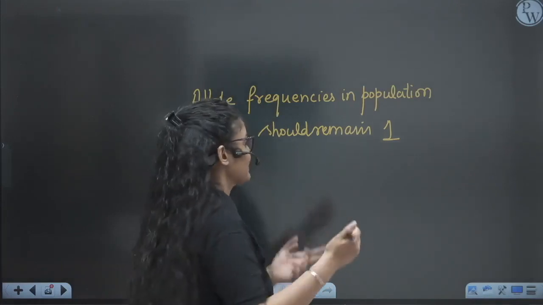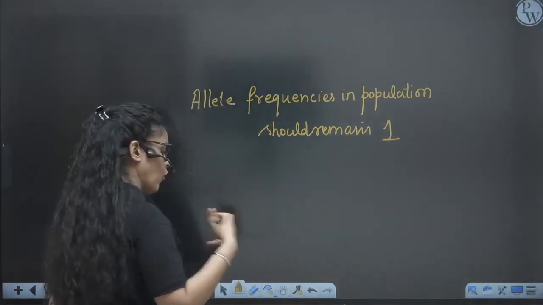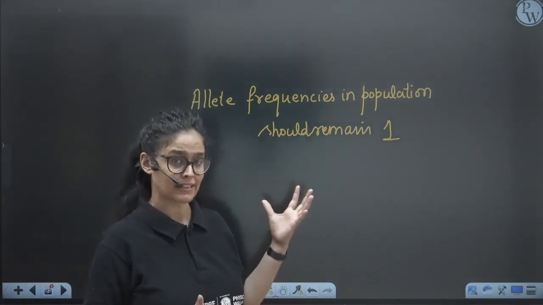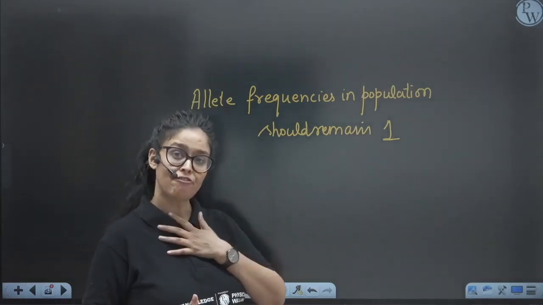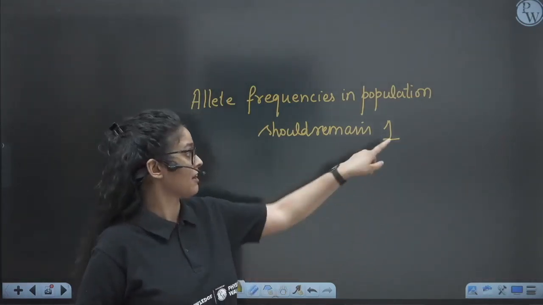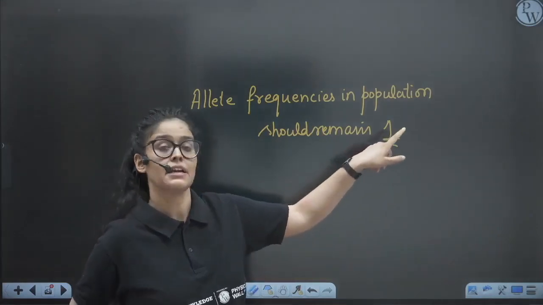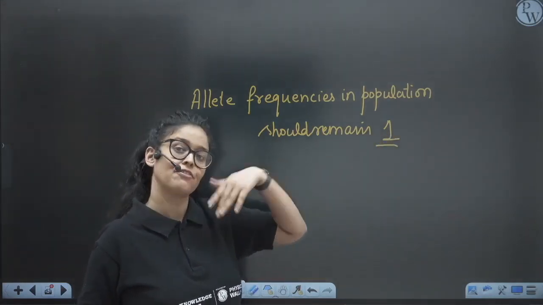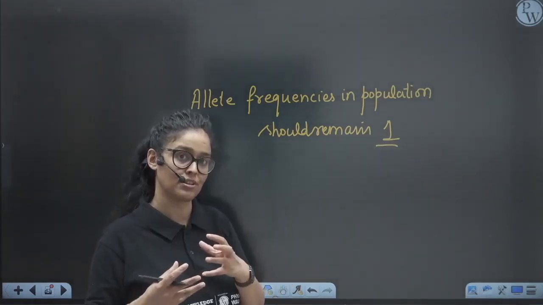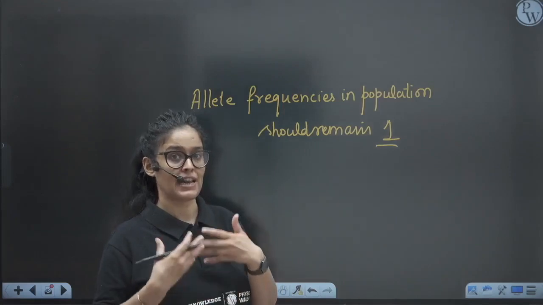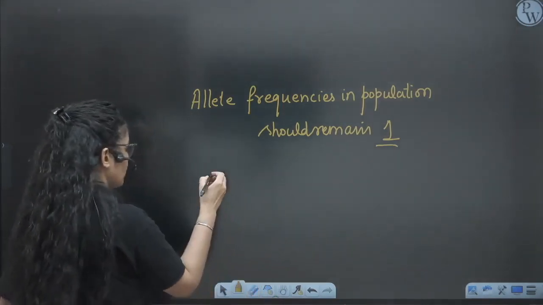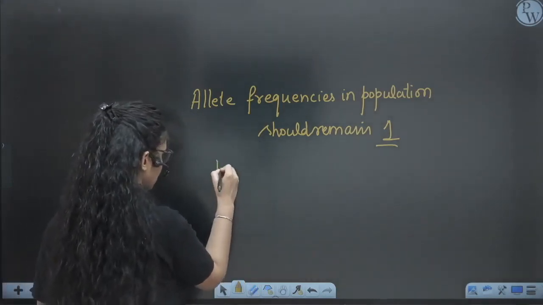But it doesn't happen for the original population. They are always evolving. Using a mathematical expression, we can find out whether they are changing or not, whether evolution is happening or not. If the frequency is one, that means no change, and if it is different from one, that means there are some changes, right? So using a mathematical expression, we can find out, if the population has changes, what the percentage of the changes is. So now we have the mathematical expression for that.